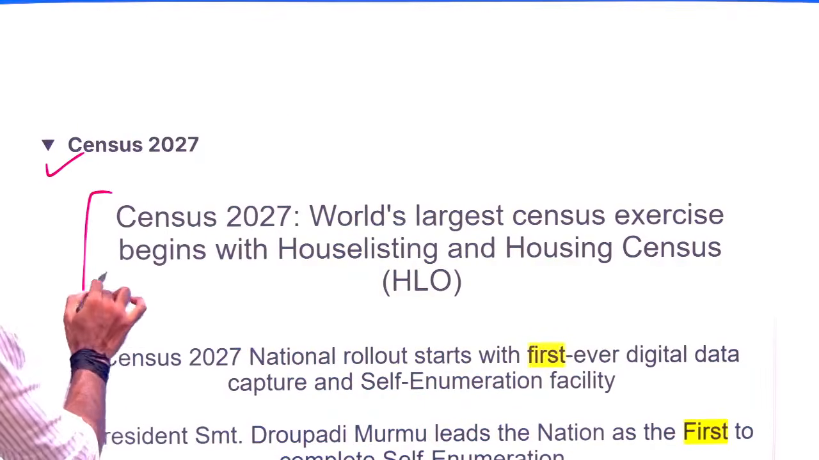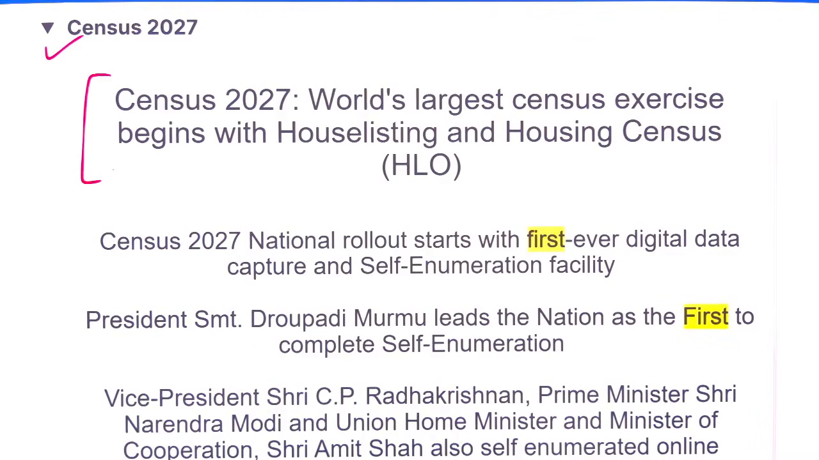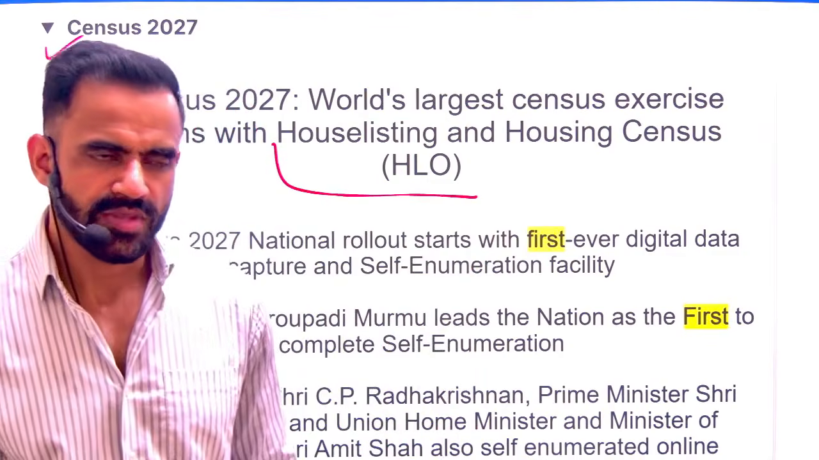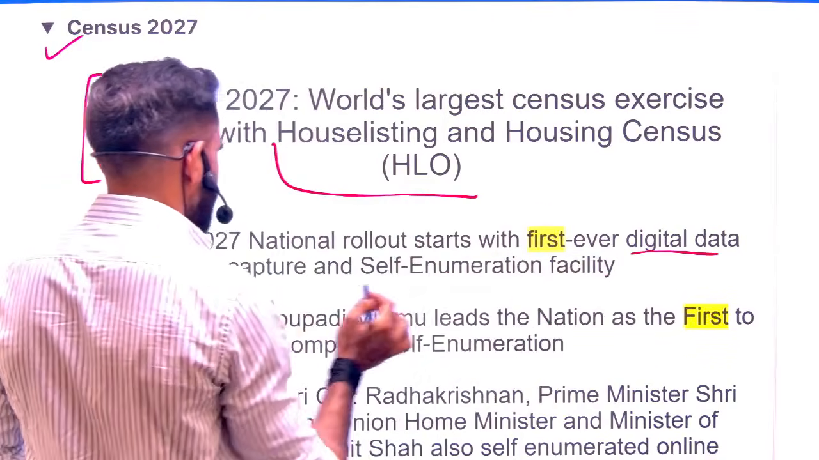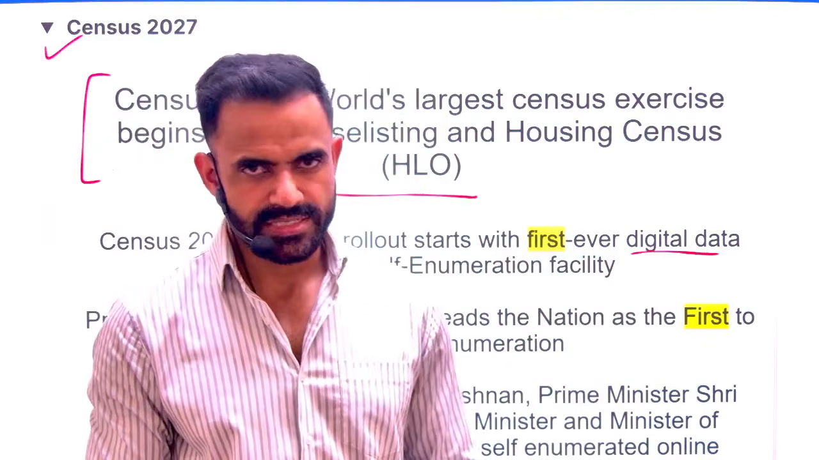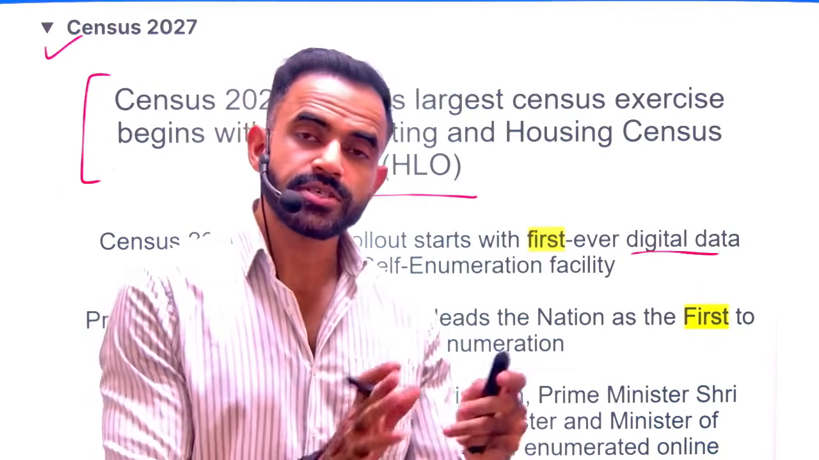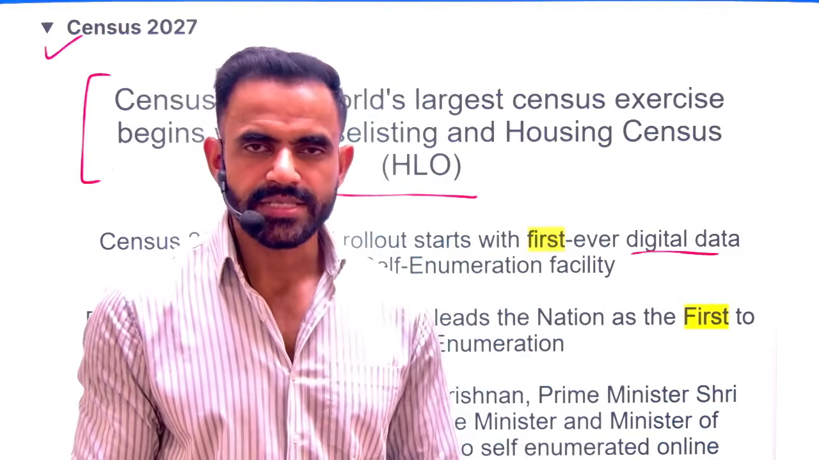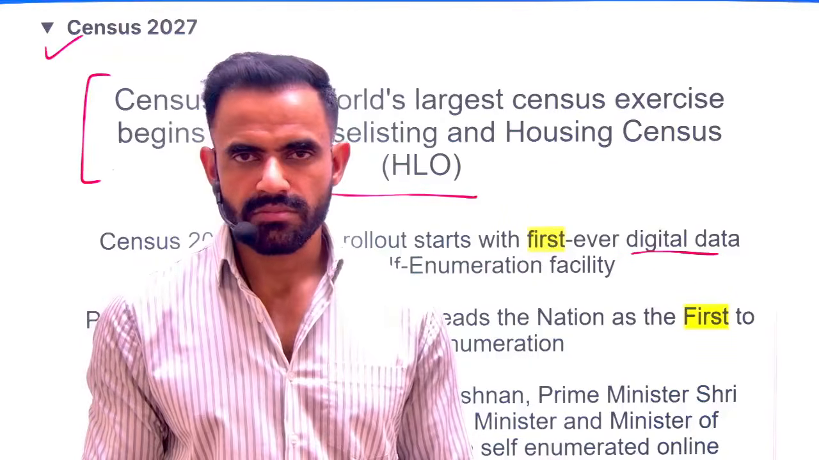Now, just have a look at the headline which is mentioned in the PIB. World's largest census exercise begins with house listing and housing census. So first, in a very simple sense, we are just making a database of the houses. Okay. Now, in that context, this is going to be the first ever digital data capture. Digital data capture basically means that the data is collected through digital devices. Okay. Now, the moment I mention digital devices, you need to keep cyber security in mind. So that can be considered a challenge, that how we are going to maintain such a large database by protecting it from the hackers.